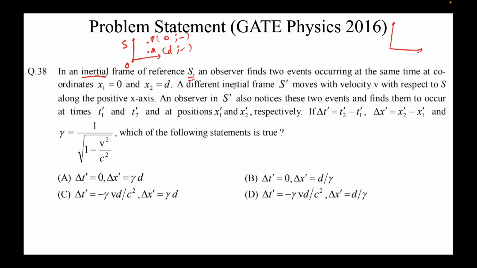This question says so. A different inertial frame. There is a second frame now. It is also inertial, S prime. Once we have established that it uses only inertial frames of reference, only then is the Lorentz transformation and all the things we have talked about, the space-time interval, valid. Otherwise, it's not valid. So this frame S prime is moving with velocity v with respect to S in the positive x-axis. Very good. This is moving at some constant velocity v. It doesn't matter what the velocity is, we'll say it's constant. And again, we'll assume the observer is at O prime. Observer S prime also notices these two events. I told you, whatever events are happening here, they will be observed in some form here also.